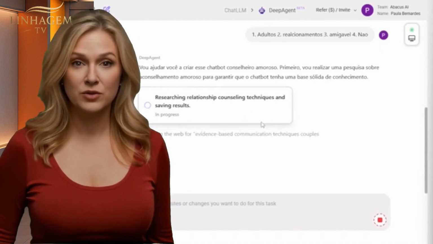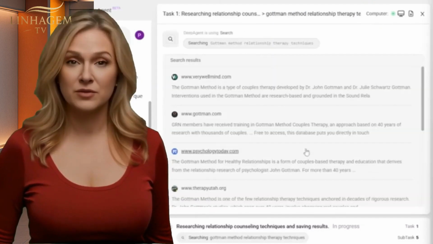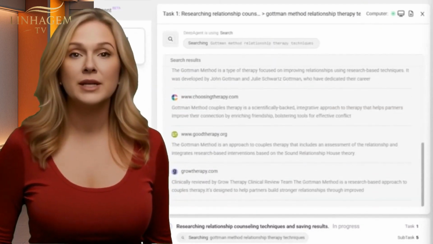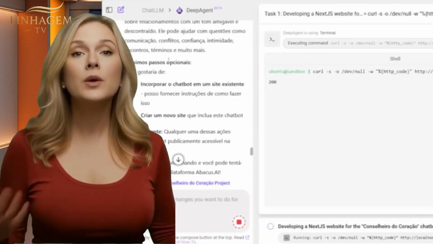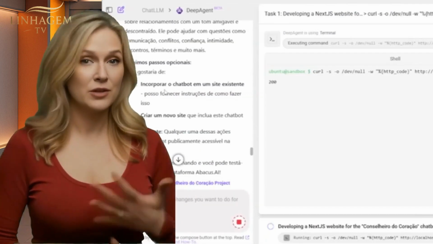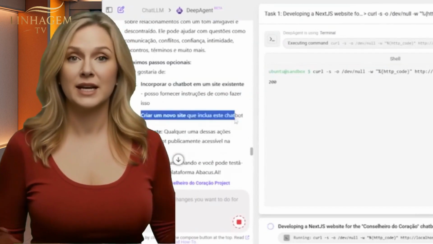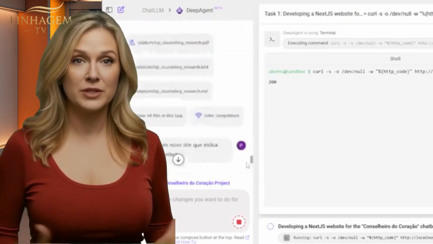You can watch it programming here, step by step. Here, it opened this page for me with the results of what it was searching for and started showing what it's doing in this side section. Here, it said that the chatbot was already ready and asked if I wanted to embed the chatbot in an existing website or if I wanted to create a new site that includes this chatbot. I said I wanted to create a new website.